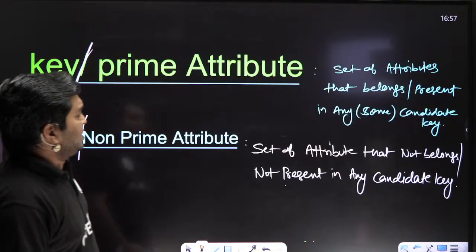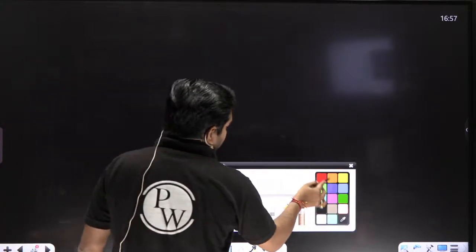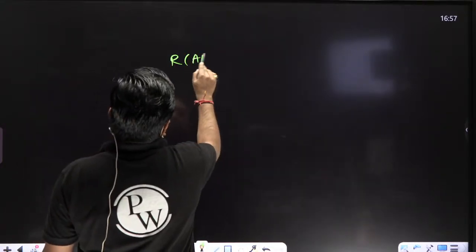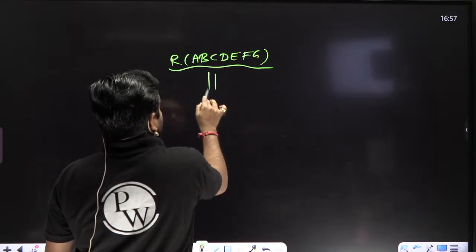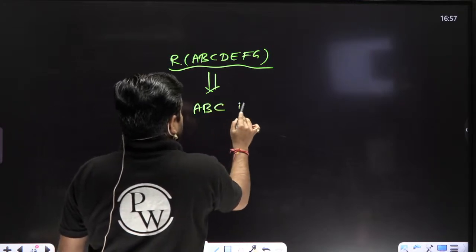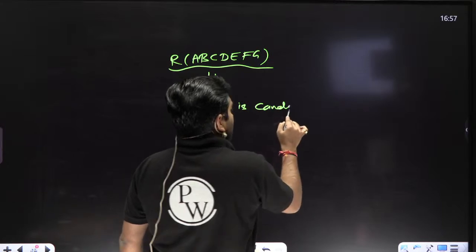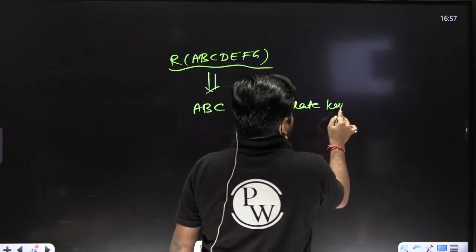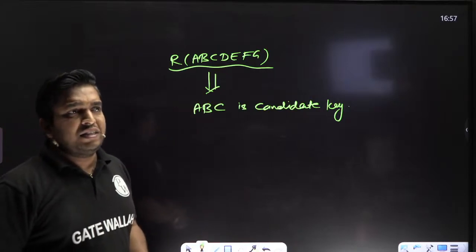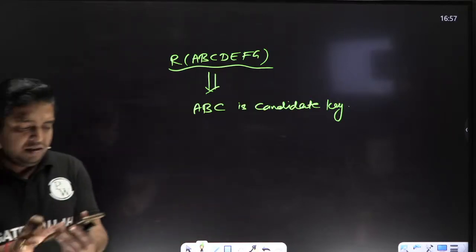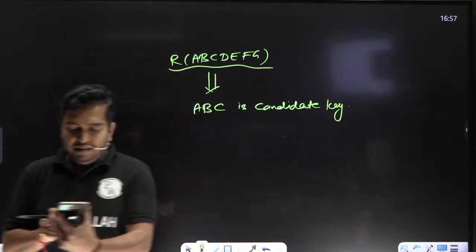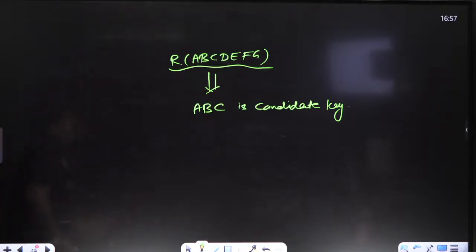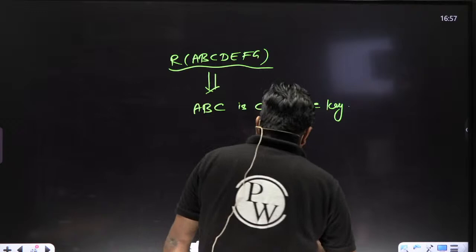Now I am going to discuss the candidate key, how to determine it. First of all, let's suppose we have a relation R(A, B, C, D, E, F, G) in which A, B, C is a candidate key.